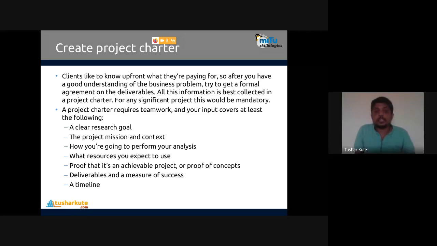So whenever any data science project is created in a business application, this will shape your mindset: how am I performing this particular operation well, perfectly, and effectively? Then, what resources we expect to use. Resources means software, hardware, and human resources. What is your software requirement?